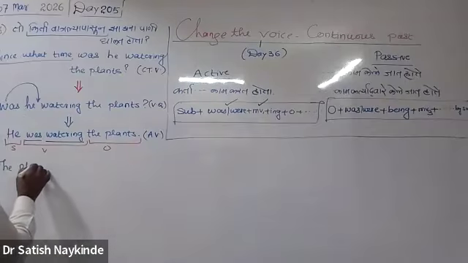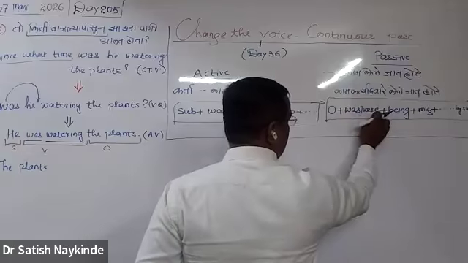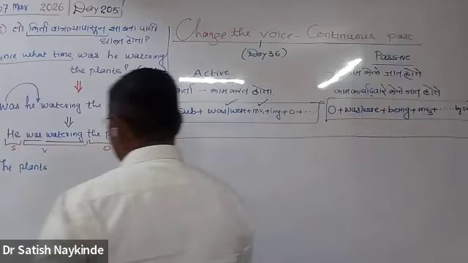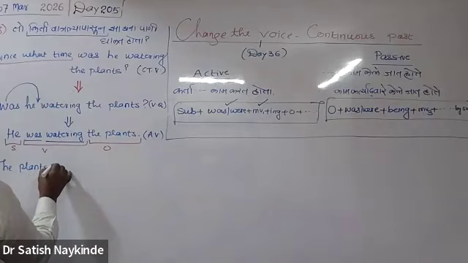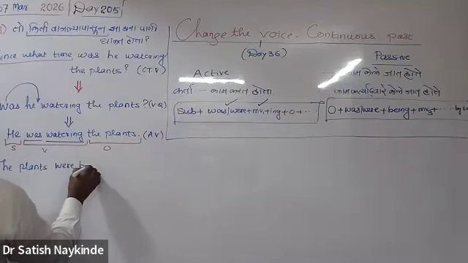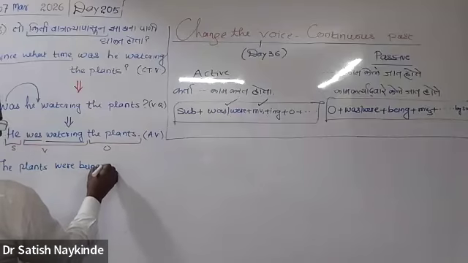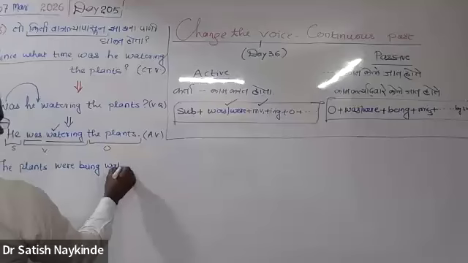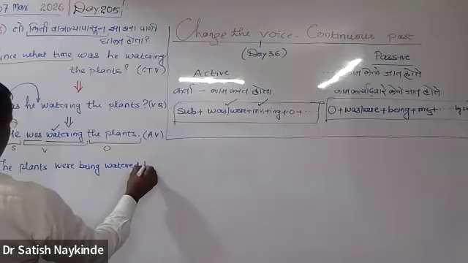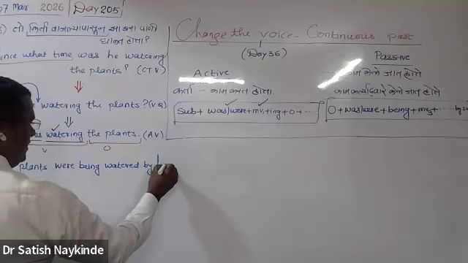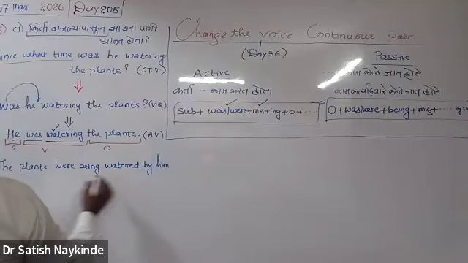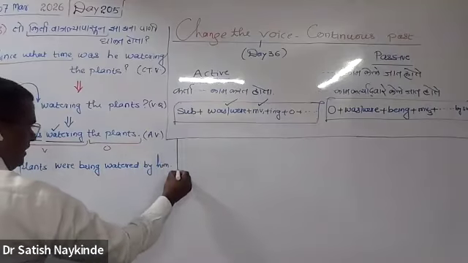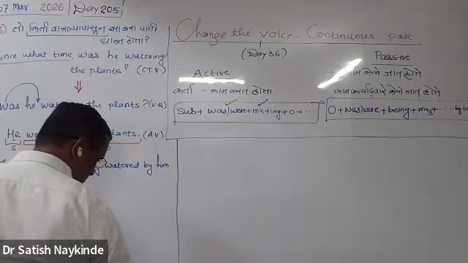The plants, being watered by... very good. Were is the suitable verb, then being is the fixed member. The plants were being, third form of water, watered by him. He will be changed to him at the object place.